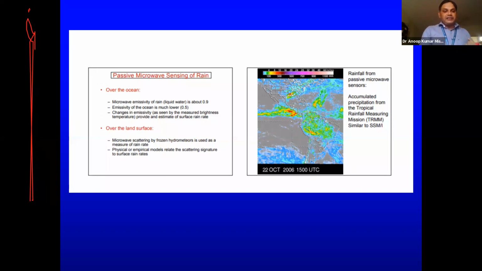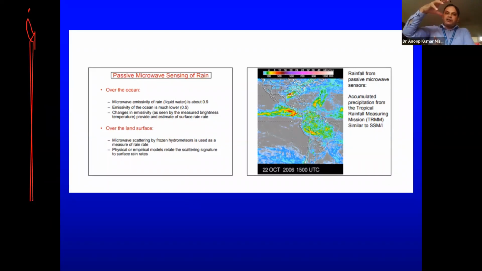So changes in the emissivity help estimate the surface rain rate. In the case of ocean, we have very homogeneous emissivity, so it is very easy to distinguish rain from other signal.